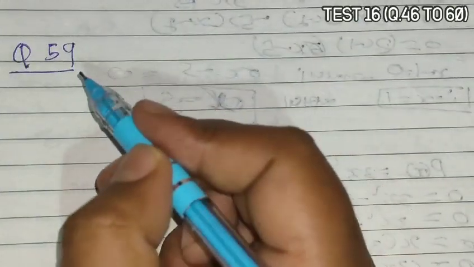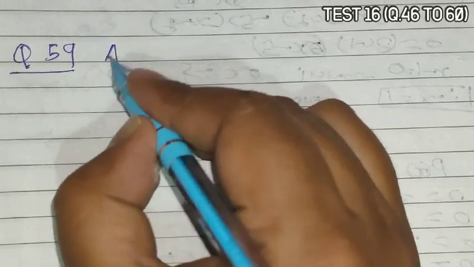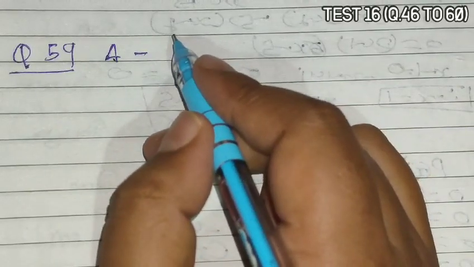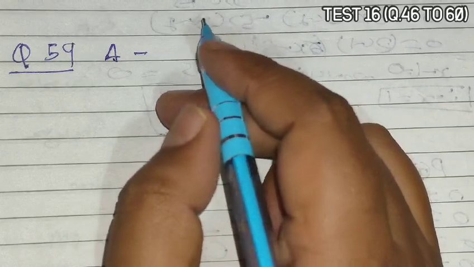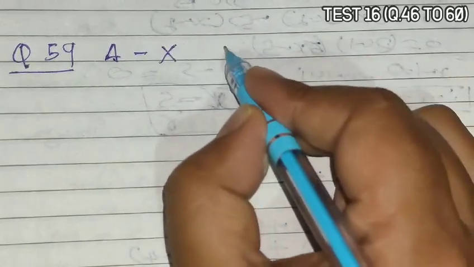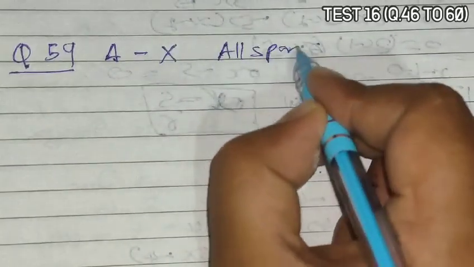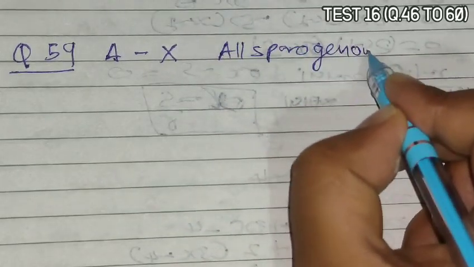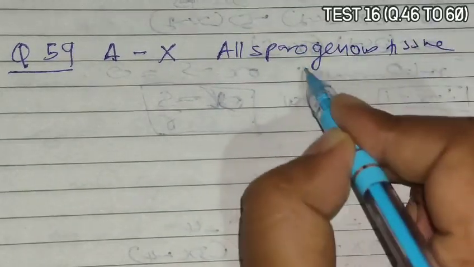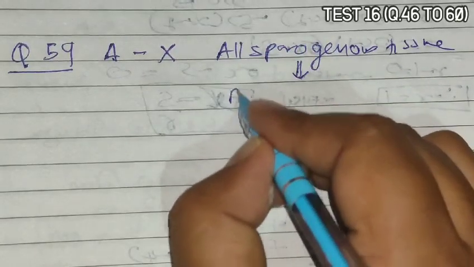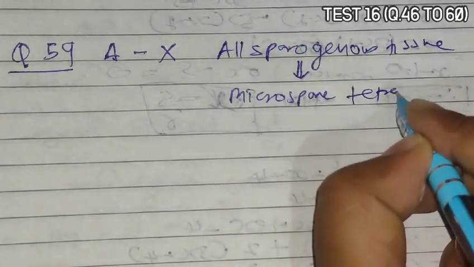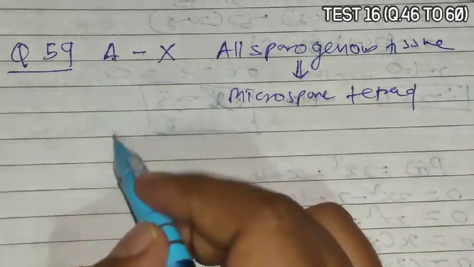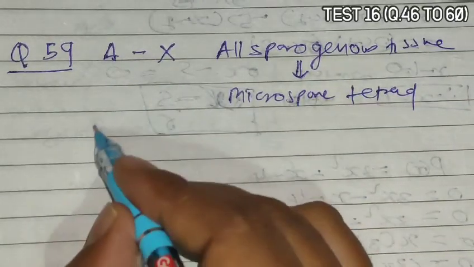Question 59 asks that statement A is given as only some cells of the sporogenous tissue are capable of giving rise to microspore tetrad. It is incorrect. All sporogenous tissue cells are capable of giving rise to microspore tetrad. So it is incorrect, as it says some, not all, are involved.